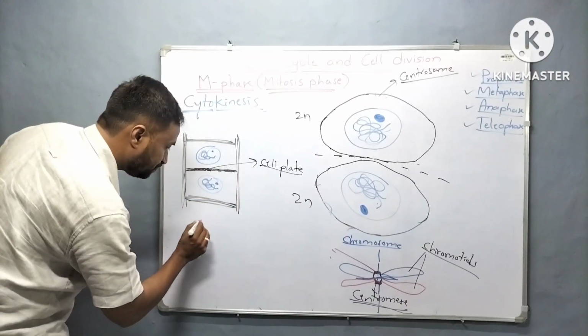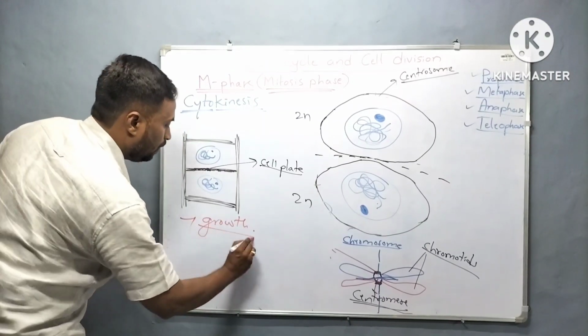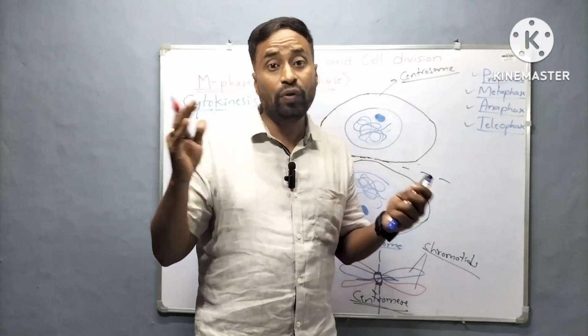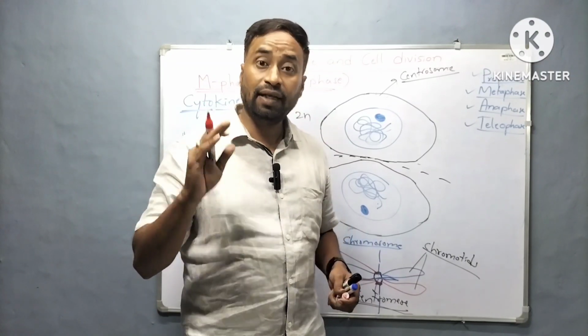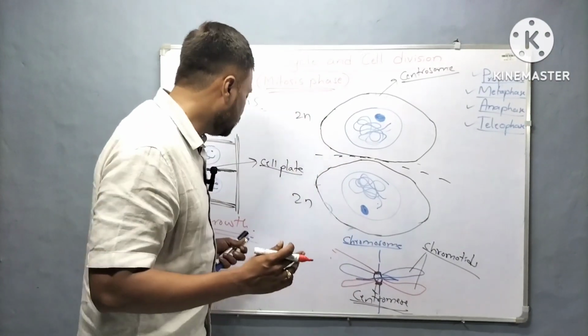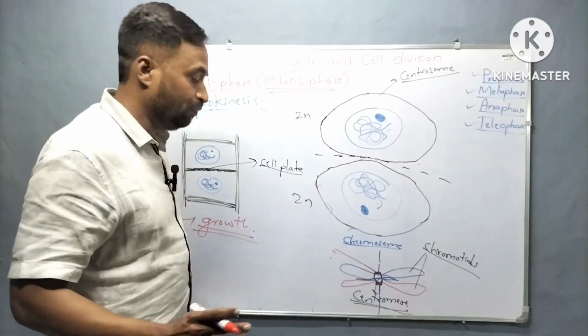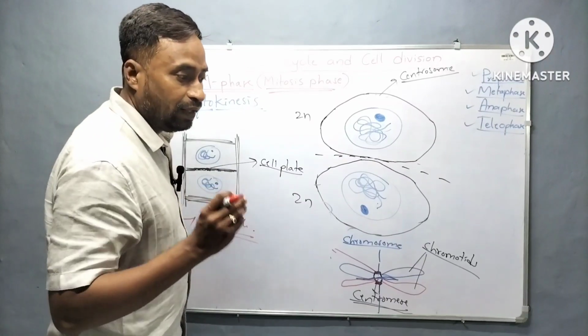One is growth. Each and every organism is growing, especially cell growth occurs because of mitosis. Not only cell growth, the organism's growth is occurring because of what? Mitosis.